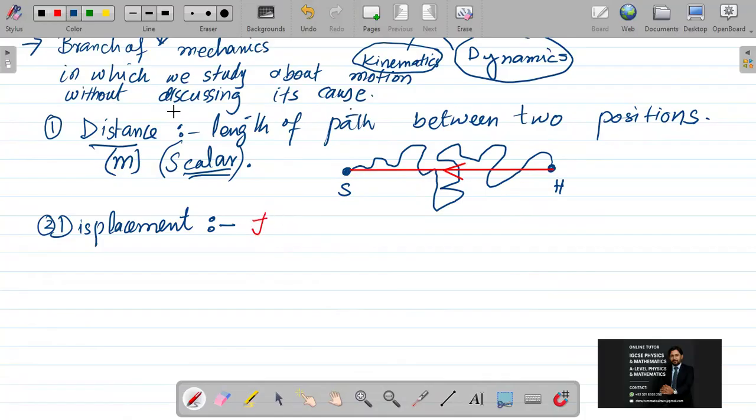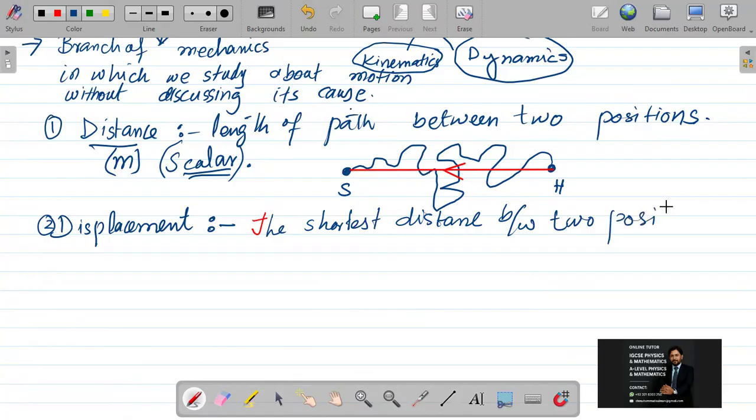The shortest distance between two positions is called displacement, and it is a vector quantity. It is measured in meters, and it is shown in red color here from home to school. So that is the shortest distance.